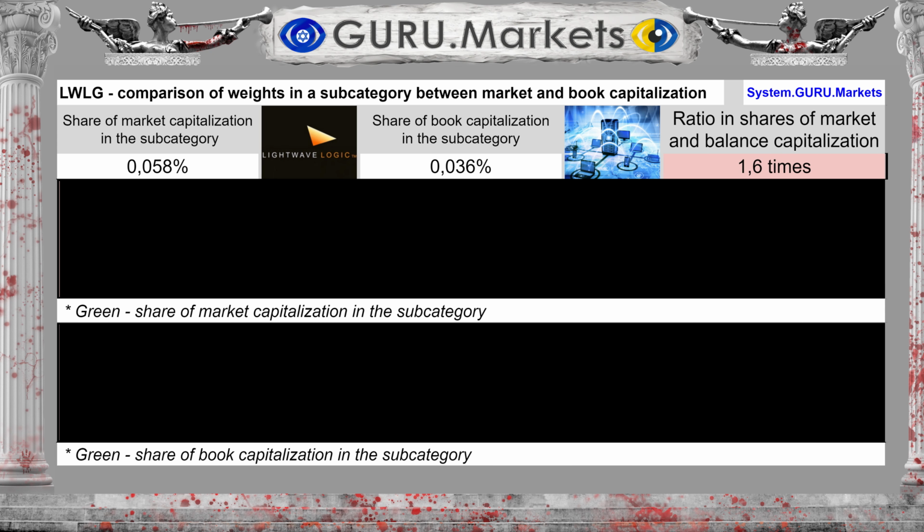Having made a comparison of the shares occupied by stock exchange and balance sheet capitalization, we will see the following. Occupied share Lightwave Logic Inc. in the subcategory when assessing market capitalization is 0.058%. The balance sheet capitalization is 0.036%, which is 38% less than the share of the exchange value.